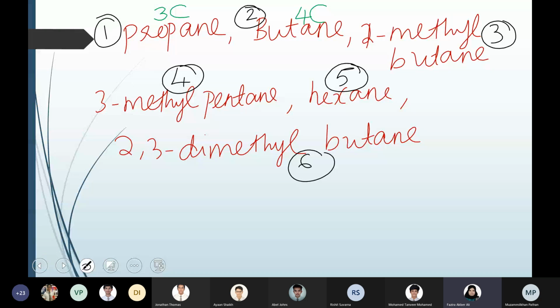Butane is 4 and 1 methyl group, that is 5 carbon. 3-methyl pentane, 6 carbon atoms. Hexane is again 6 carbon atoms. 2,3-dimethyl butane, again 6 carbon atoms.